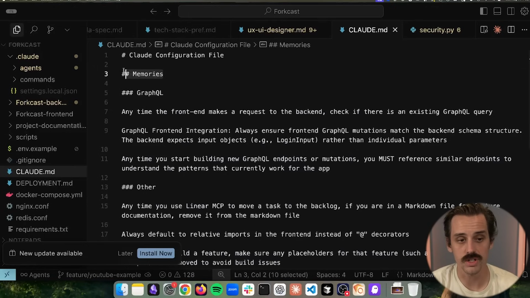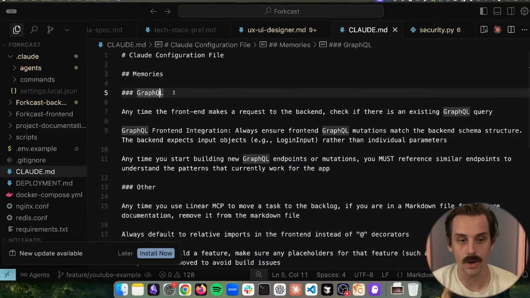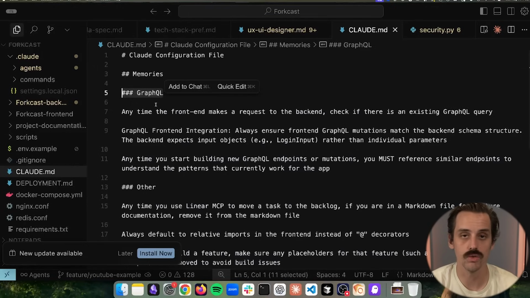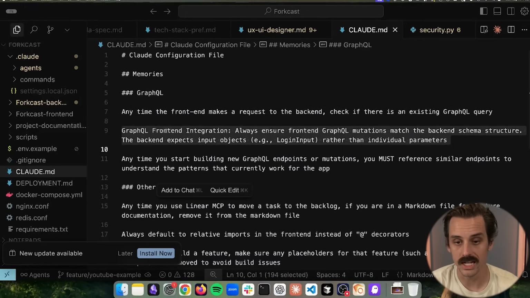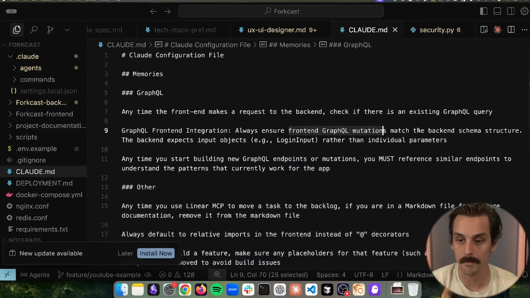So the solution was to fix that by adding in a memory about how to handle GraphQL requests in the future. Now, there's a few things I added in here that specifically helped. Number one, anytime the front end makes a request to the back end, check if there's already an existing query to do that. Number two, anytime we are making a request, make sure that the front end is mutating properly and it matches what the back end is expecting to see.